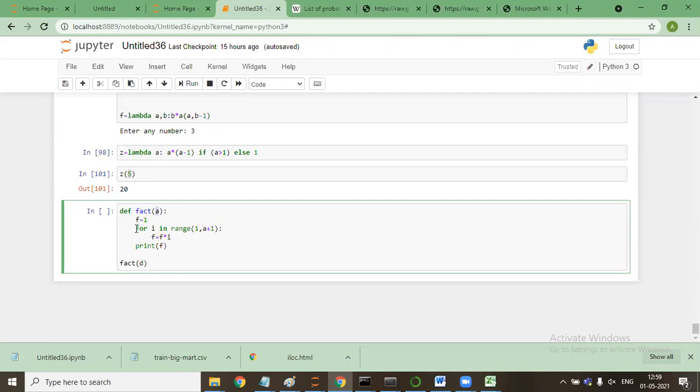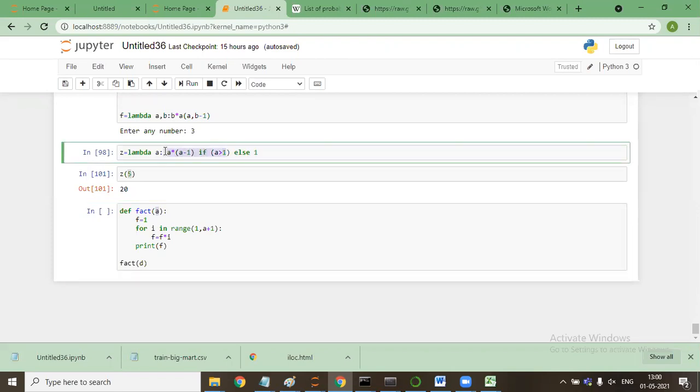I have not explained the for loop here. So a into a minus 1 if a greater than 1. This will keep on iterating till the time it is 1. That's the thing I have written here. Are you with me?